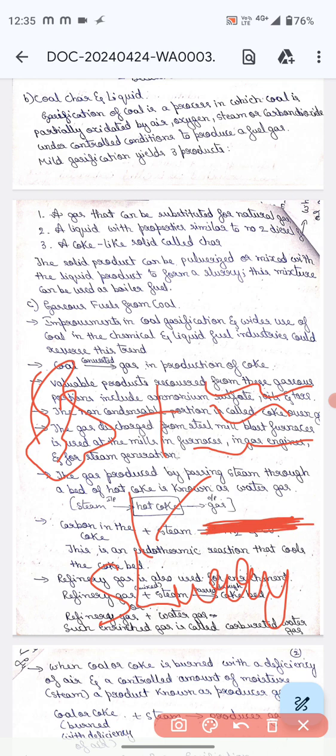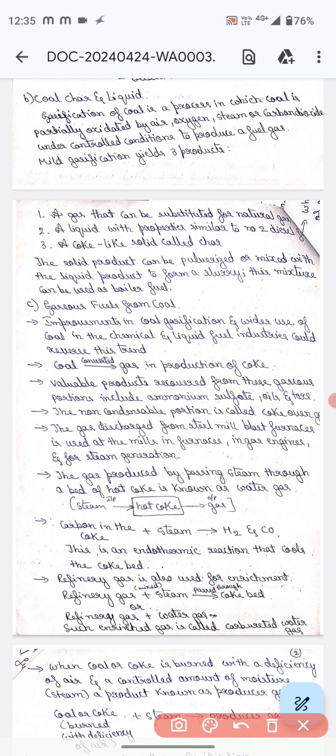This mixture can be used as a boiler fuel. So the slurry mix that we get can be used as boiler fuel.